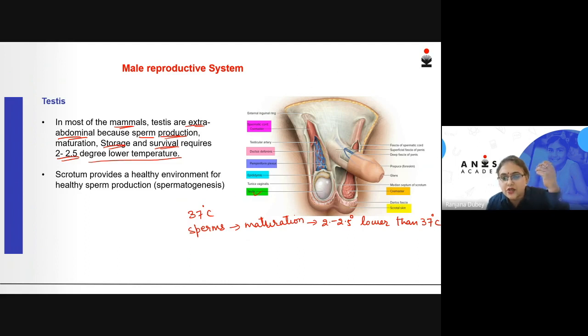This is the testis that you see in your diagram, located in this pouch like structure. You can see this is the scrotal skin in which the testes are present.